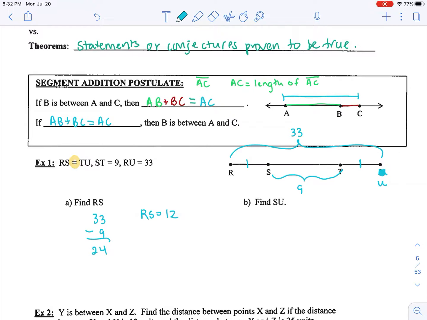Go ahead and hit pause and then see if you guys can figure out what the length of SU is. So hopefully you guys did ST plus TU must be equal to SU. That's using segment addition postulate. So if I substitute things in, 9 plus 12 equals 21.